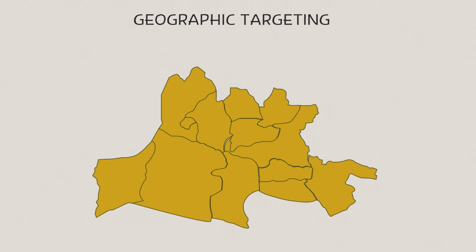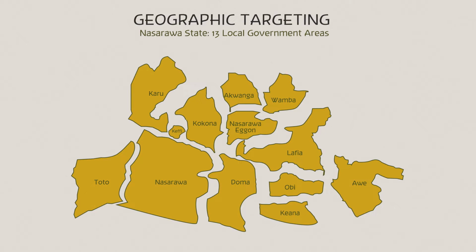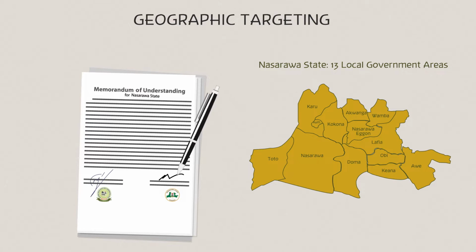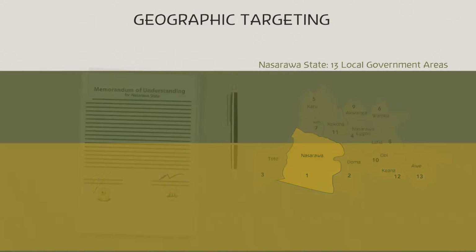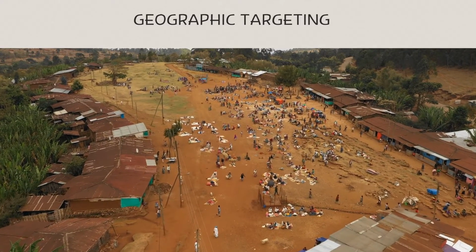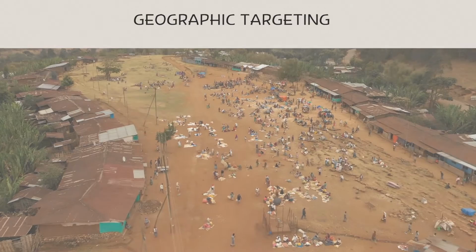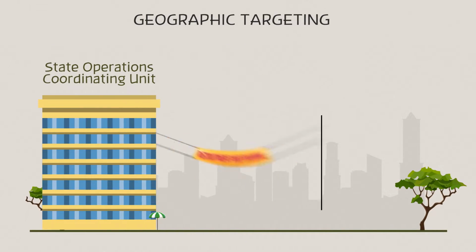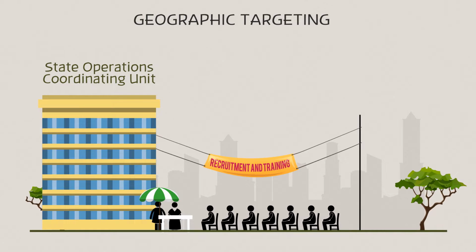It involves the use of a poverty map for each state that ranks local government areas in terms of income, resources and amenities. NASCO signs a Memorandum of Understanding with participating states and agrees on the local government areas to start the registration process, ensuring that the poor and vulnerable from the poorest local government areas are captured first as a priority. Each state government sets up a State Operations Coordinating Unit, then recruits and trains community-based targeting teams and enumerators at the local government level.